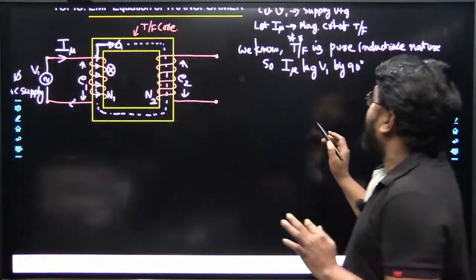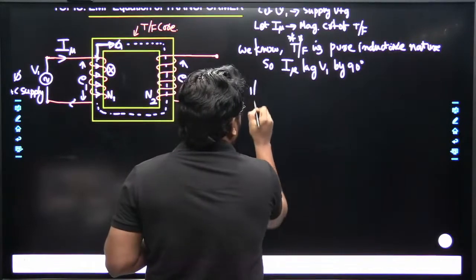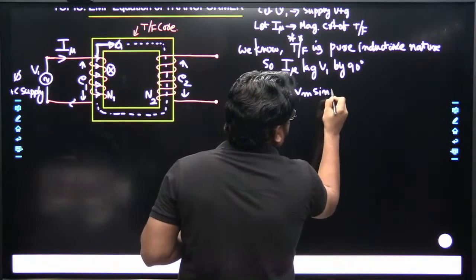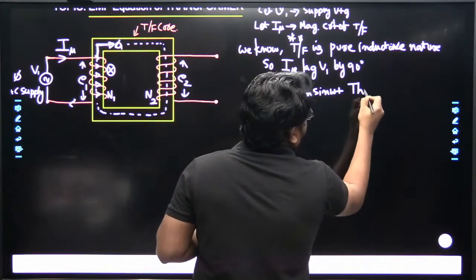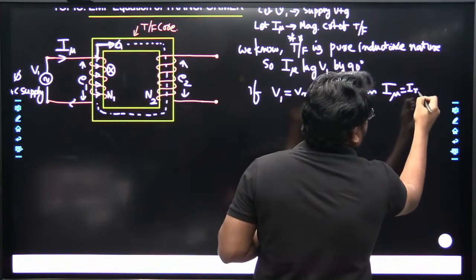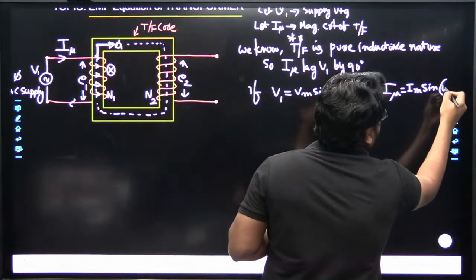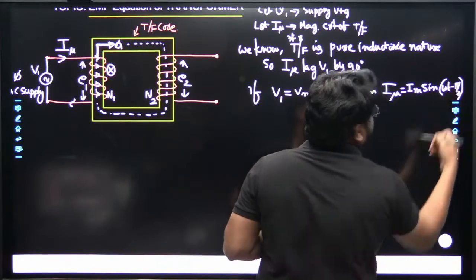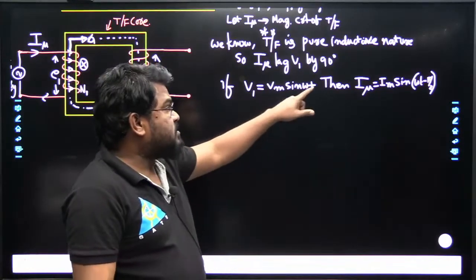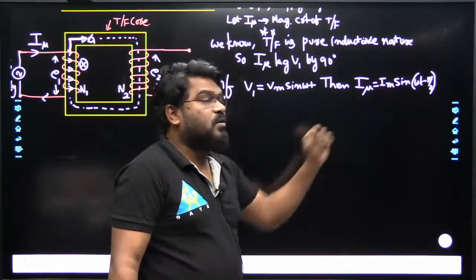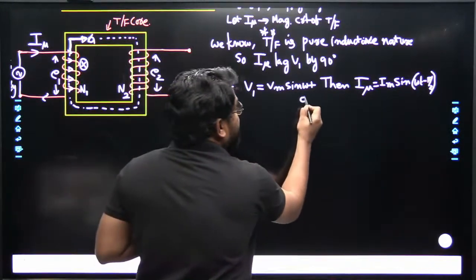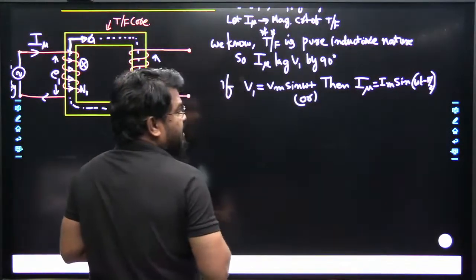So if V1 is equal to Vm sin omega t, then what will happen? I mu will become I maximum sin omega t minus pi by 2. This is equation 1. So if I take V1 equal to V maximum sin omega t, then I mu is equal to Im sin omega t minus pi by 2. Other way also we can take, as per our convenience.